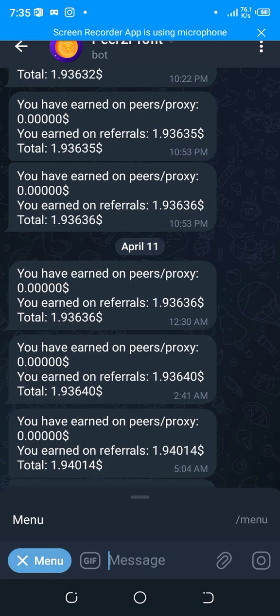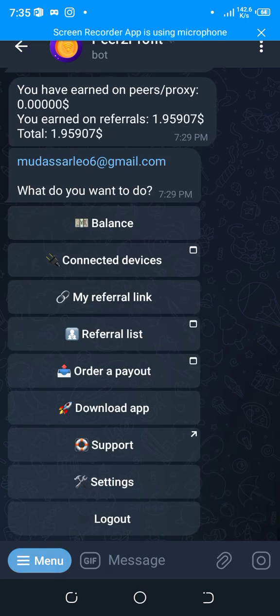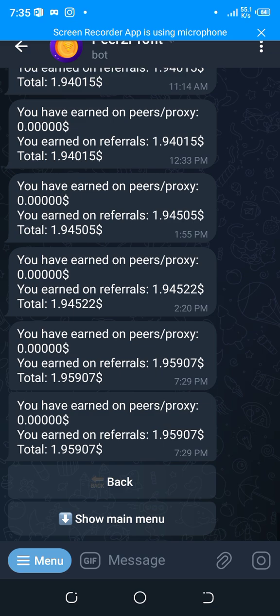Let me show you the menu. If you click on the menu and click balance, it will show what you earned on referrals. I am not using any latest software, just my own, because I don't have a Linux system right now. Those users who have Linux installed on their system and always research on the internet how to make money online, this video is for you.